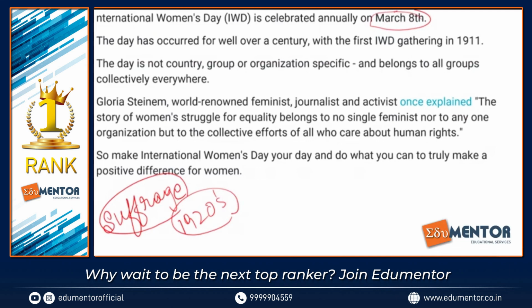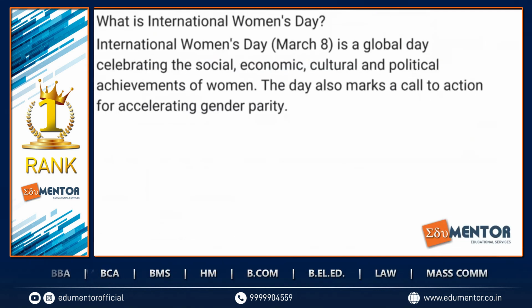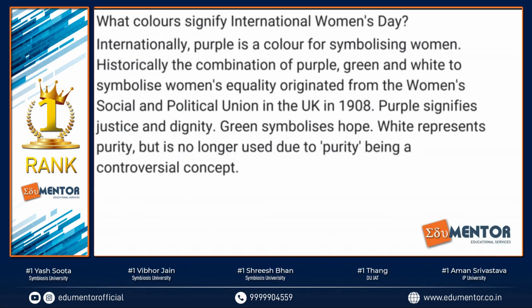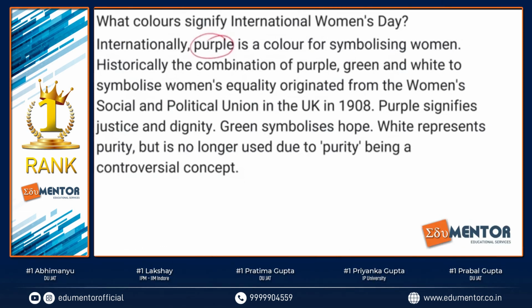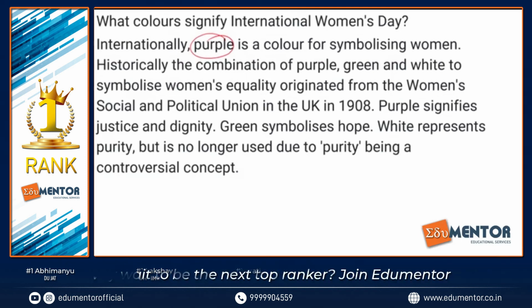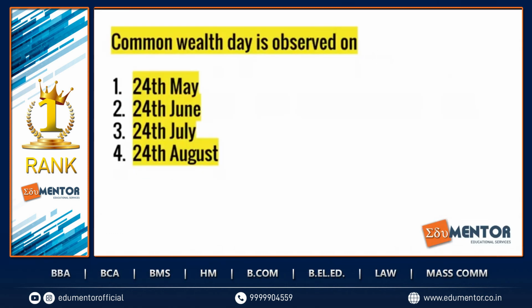It's a global day where you're trying to bring about parity, that is equality. Purple is the color symbolizing women internationally. Purple, green and white were earlier used, but purple is the one associated with it. So 8th March is International Women's Day.